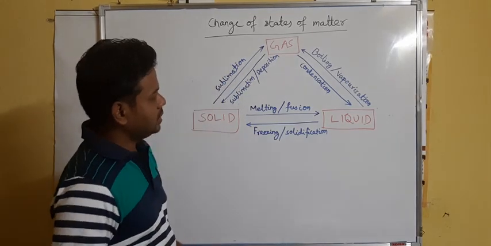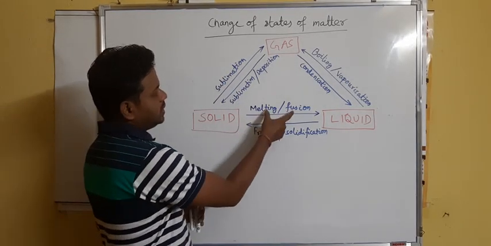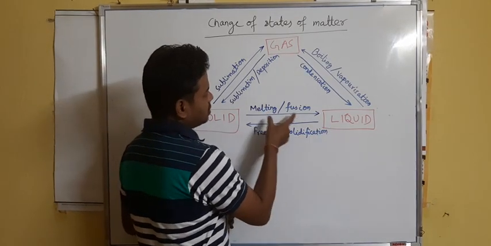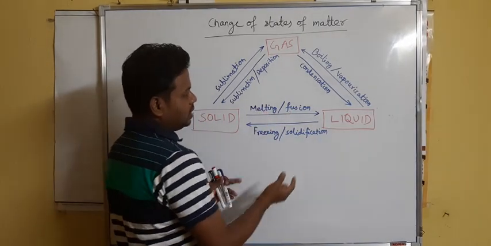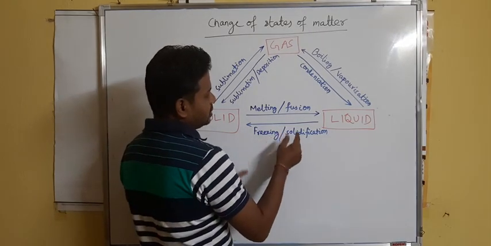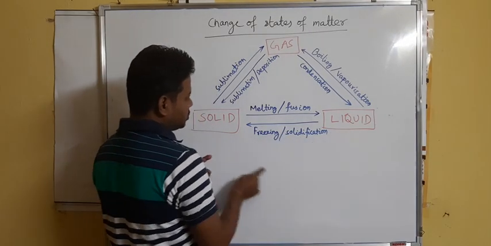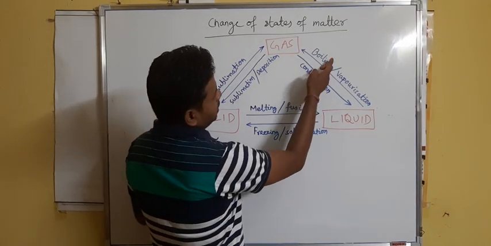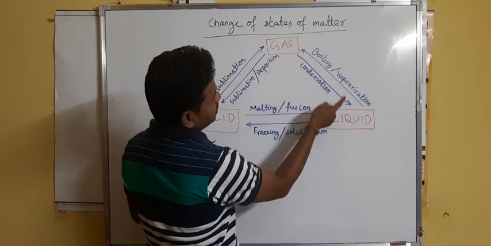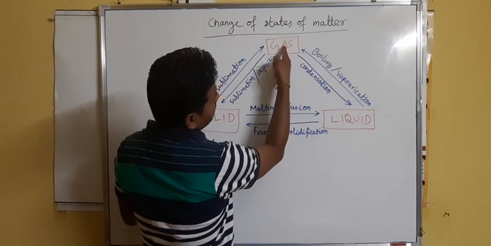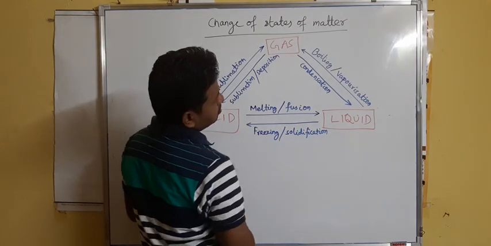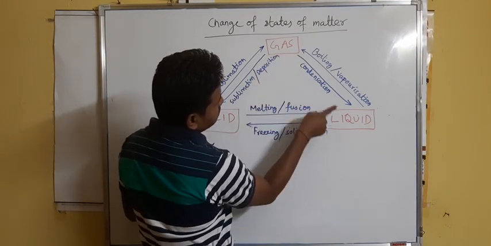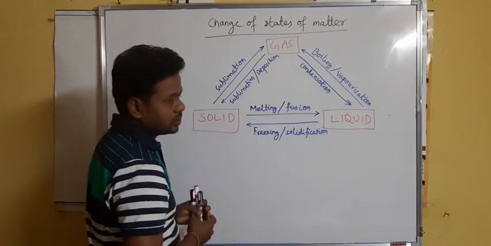So just I am discussing what is melting or fusion. The process by which solid changes to liquid is called melting or fusion. Similarly, what is freezing or solidification? The process by which liquid changes to solid is called freezing or solidification. Similarly, boiling or vaporization: the process by which liquid changes to gas is called boiling or vaporization. Condensation: the process by which gas changes to liquid is called condensation.